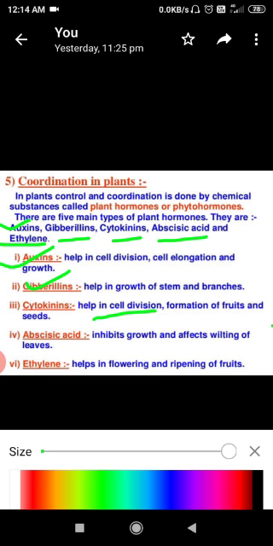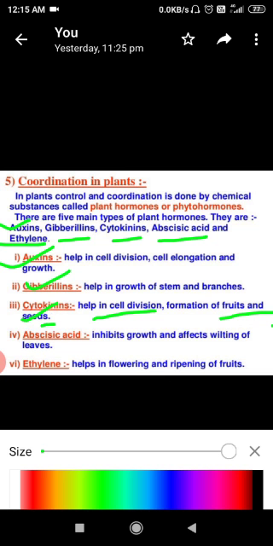It helps in breaking the dormancy of seeds and buds. It delays the aging in leaves, promotes the opening of stomata, and also promotes fruit growth. So these are some functions of cytokinin.